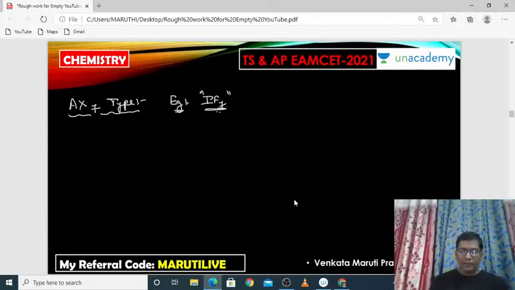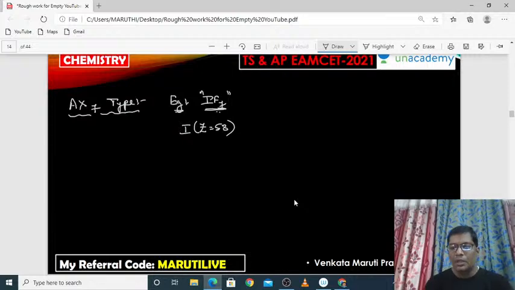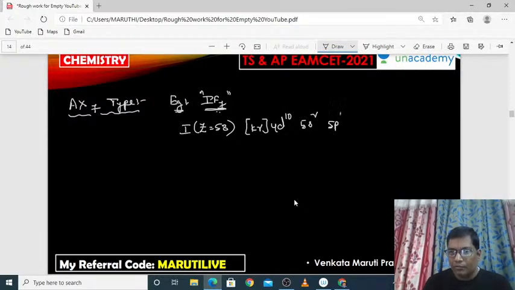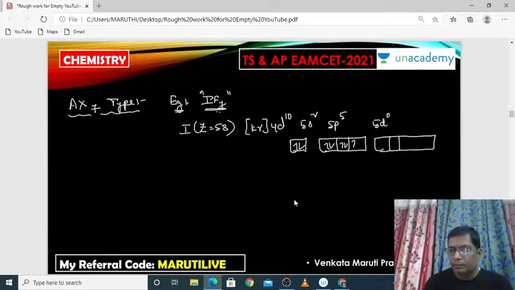So Z equals 53, you can write like this: krypton 4d10, 5s2, 5p5, 5d0. So this is 5s2, 5p5 and 5d0.